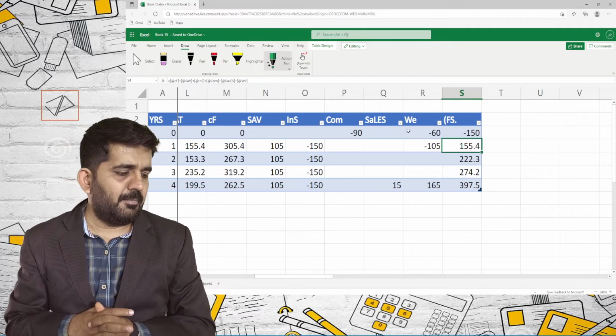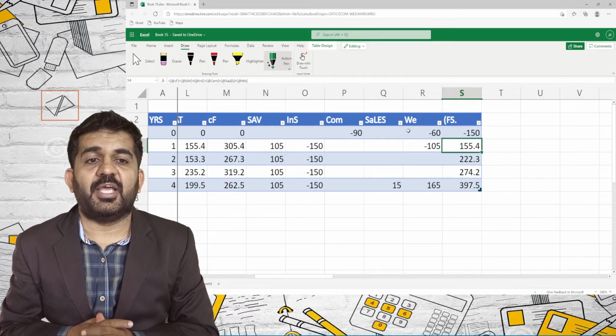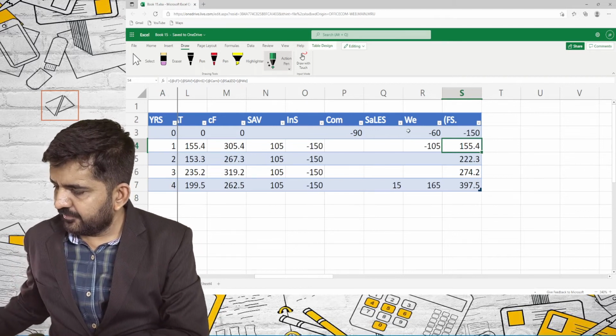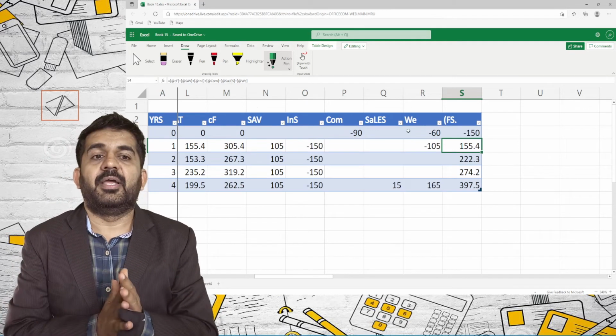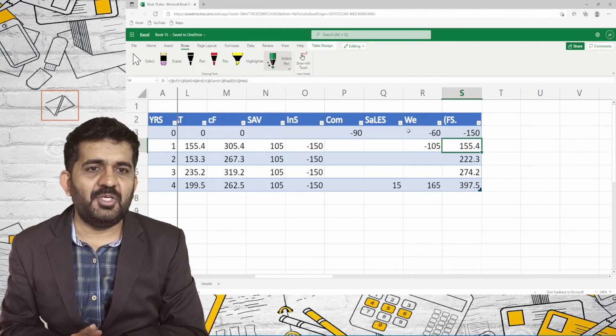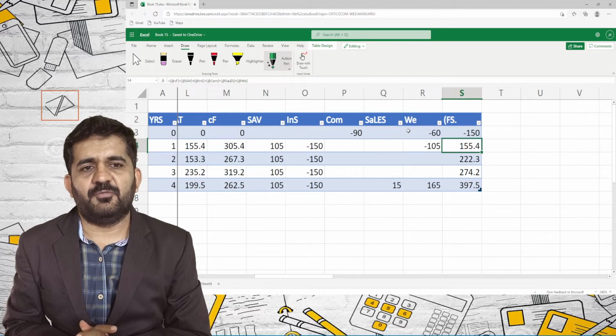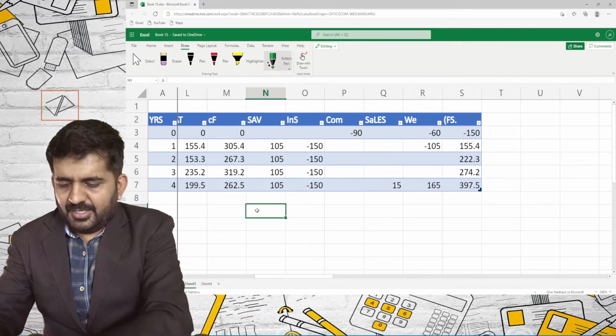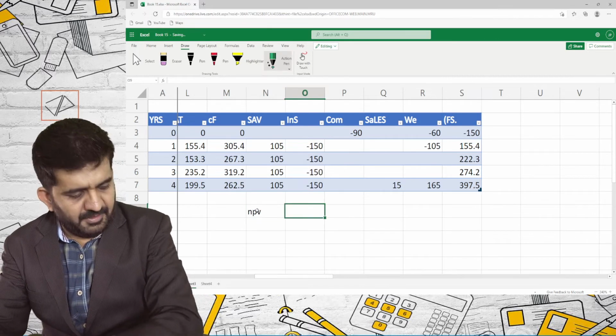So these are my cash inflows and cash outflows at different point of time as far as my machinery is concerned. I just need to find out NPV of this project, that is present value of cash inflow minus present value of cash outflow. Now as I am in Excel, I can directly find out my NPV.